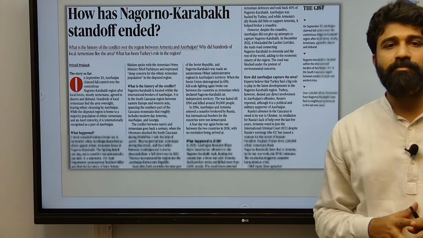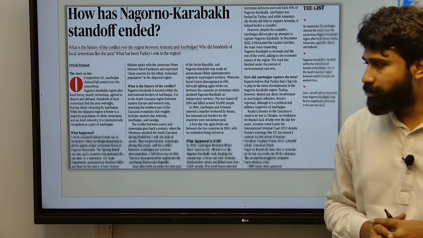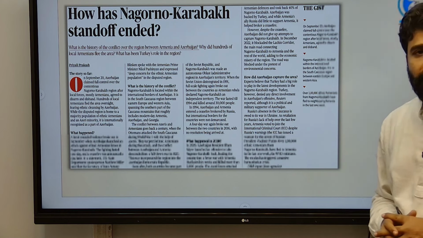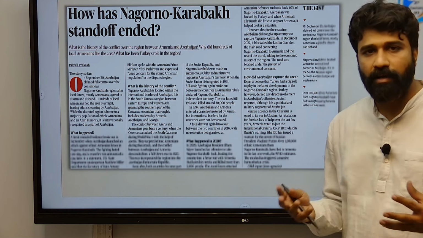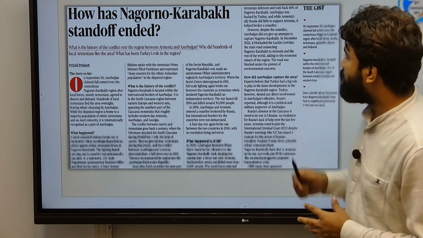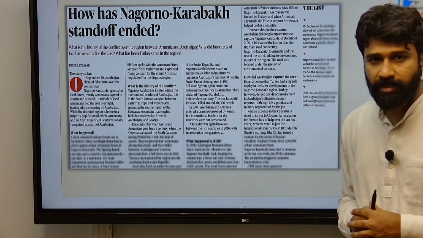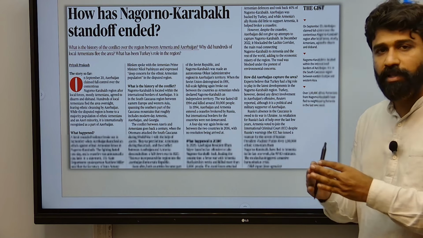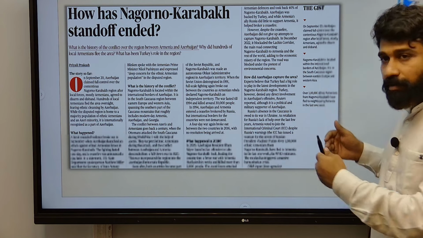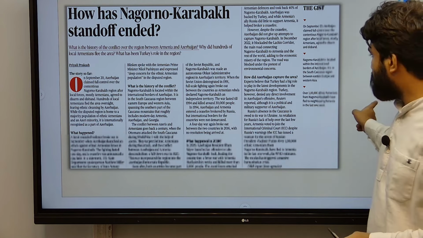This article was discussed several times in our C.A.R.E initiative. The article is talking about the conflict between Azerbaijan and Armenia with respect to the ethnic and also border dispute. Nagorno-Karabakh is a region which is internationally declared as part of Azerbaijan's territory. However, Nagorno-Karabakh is a little bit apart from the mainstream land of Azerbaijan.